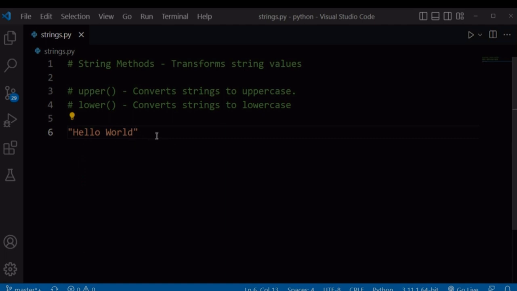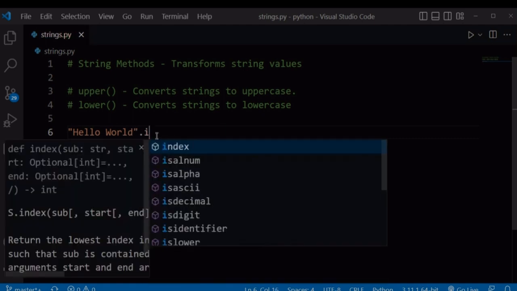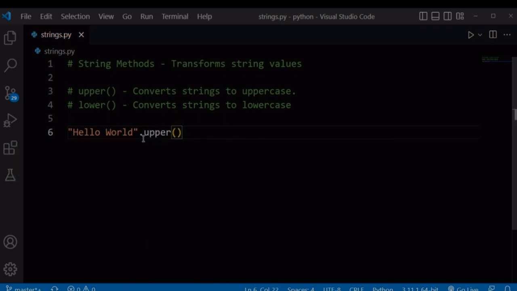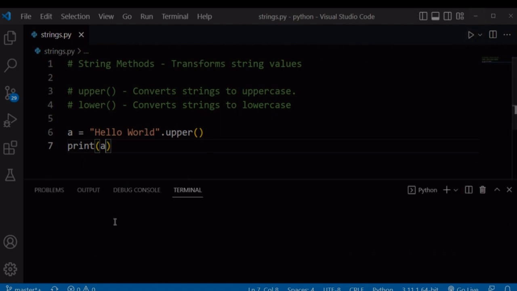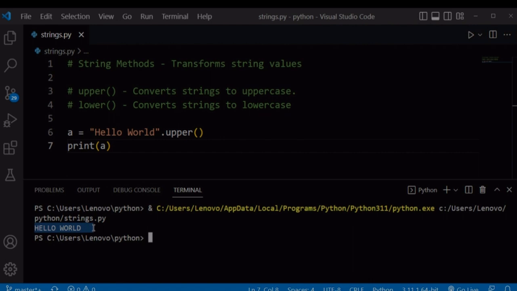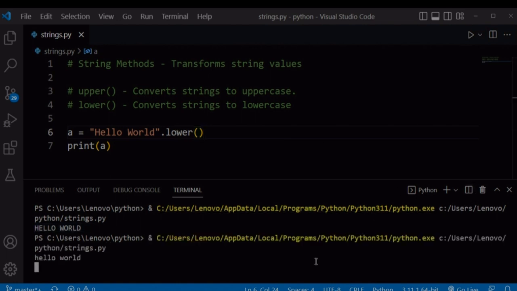If you want to convert this string to uppercase, we will use .upper, and we will prefix our method using the dot. If we store this in a variable, maybe a, and print variable a onto the screen, it will return our transformed hello world string to uppercase. You can also use the lower method. Run our file again. It will also return our hello world transformed to lowercase letters.